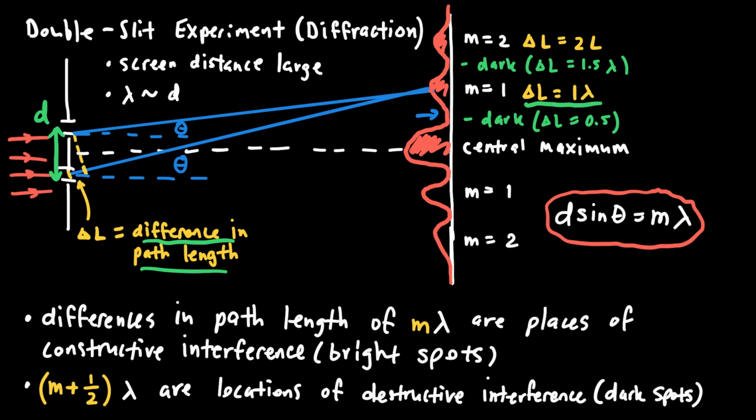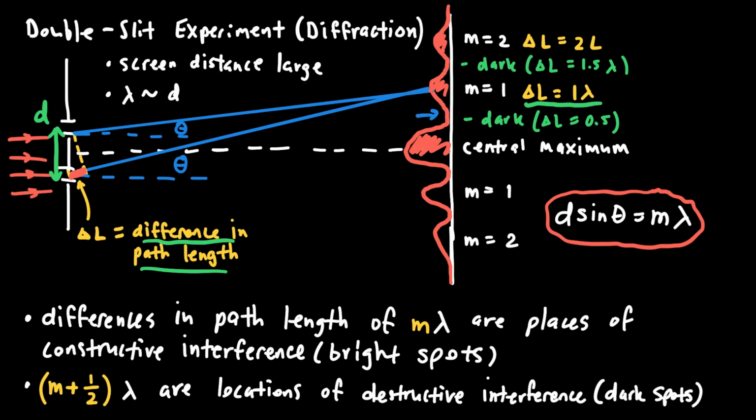And what that means is exactly one wavelength will fit in this region where delta L is drawn here in the diagram. And for that reason, when the waves get to the point on the screen where the light could be piling up, there's going to be a bright spot because the two waves will be in phase when they arrive there.